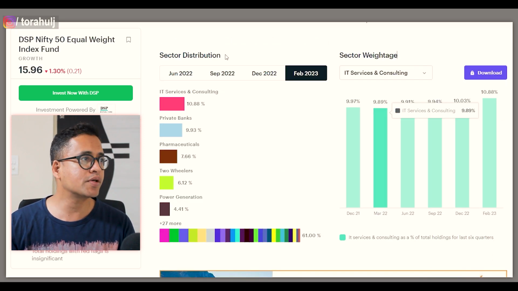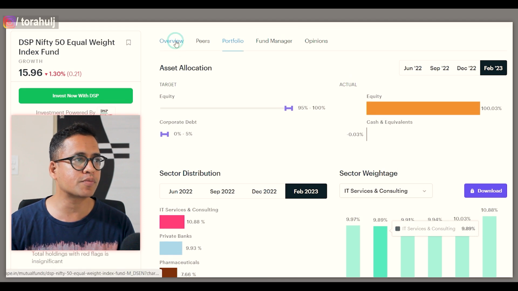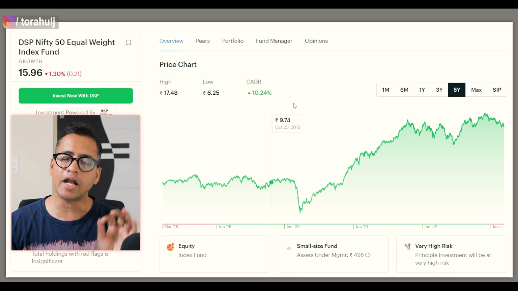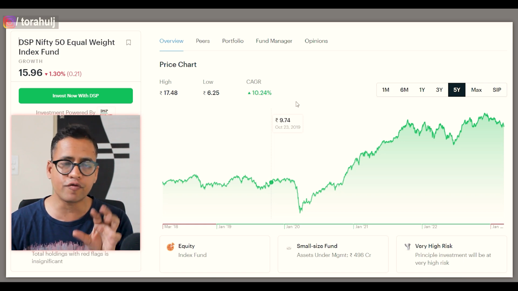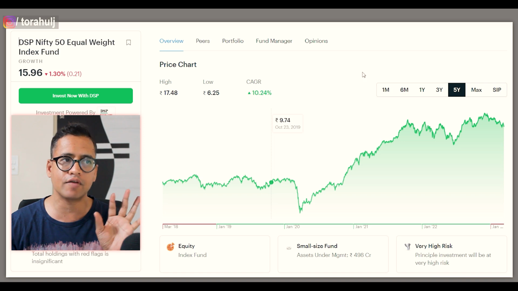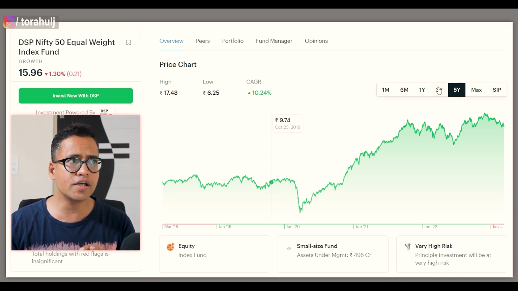If you look at the DSP and go to the returns of DSP, what we are going to see is that for 5 years, DSP has given 10.24%. So when it comes to the 5-year period, what we are likely to see here is that the equal weight index fund has given less returns. Let us now compare 3 years data.